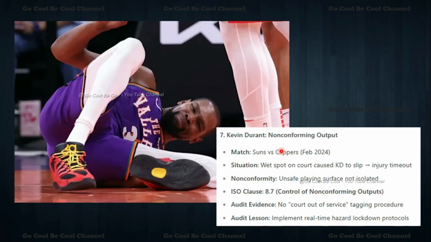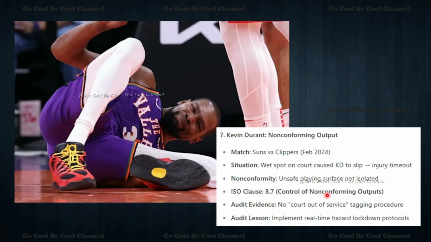Now we can see the seventh one is Kevin Durant. The non-conforming output happened in the match in February 2024, the Suns versus the Clippers. A wet spot on the court caused KD to slip. Injury timeout. So the non-conforming unsafe playing surface is not isolated.